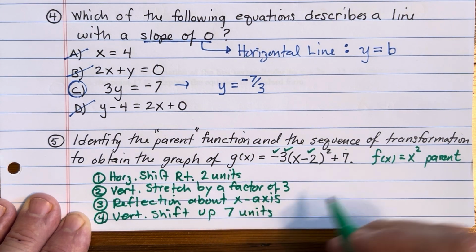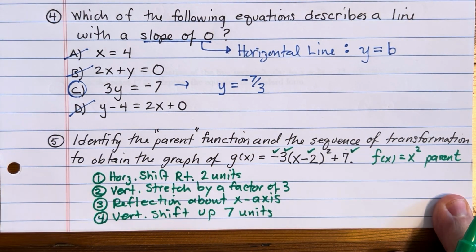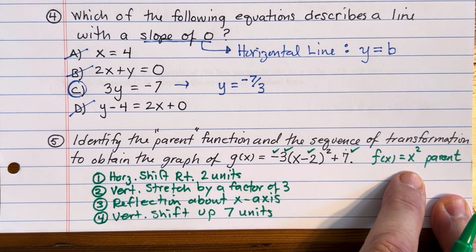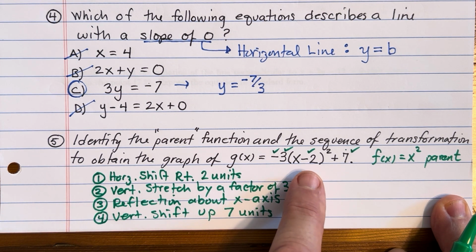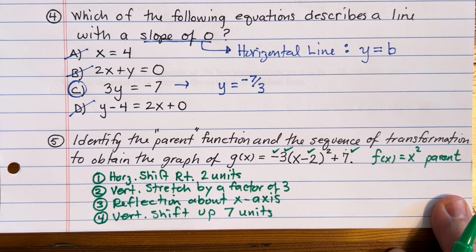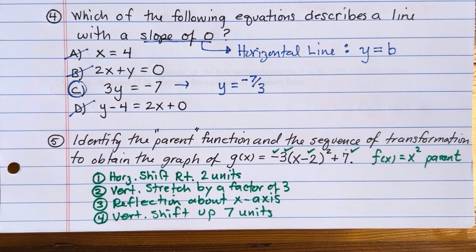Check. So we take the parent function, and we send it through this sequence in this order of these transformations, we can easily produce the graph of g of x. And we were just asked to identify the sequence of transformations, not to supply the graph. So we're sufficient. We're good to go.